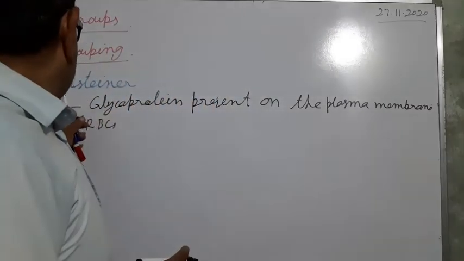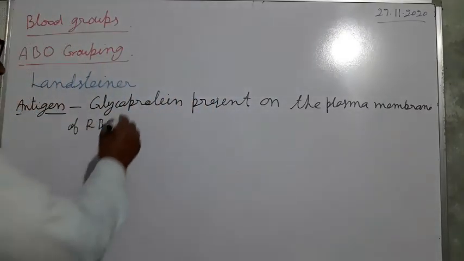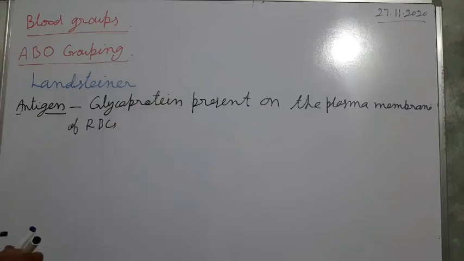These antigens are glycoproteins which are present on the plasma membrane of RBC.